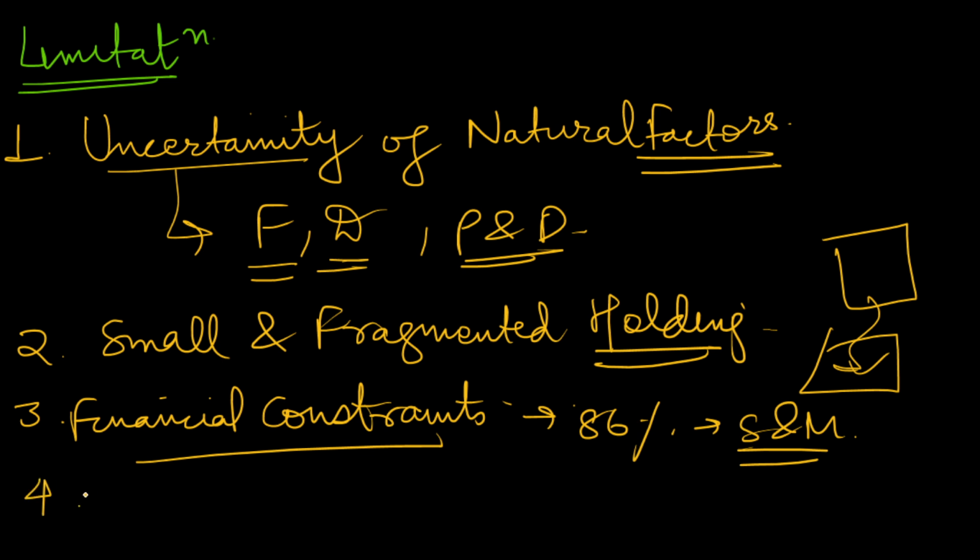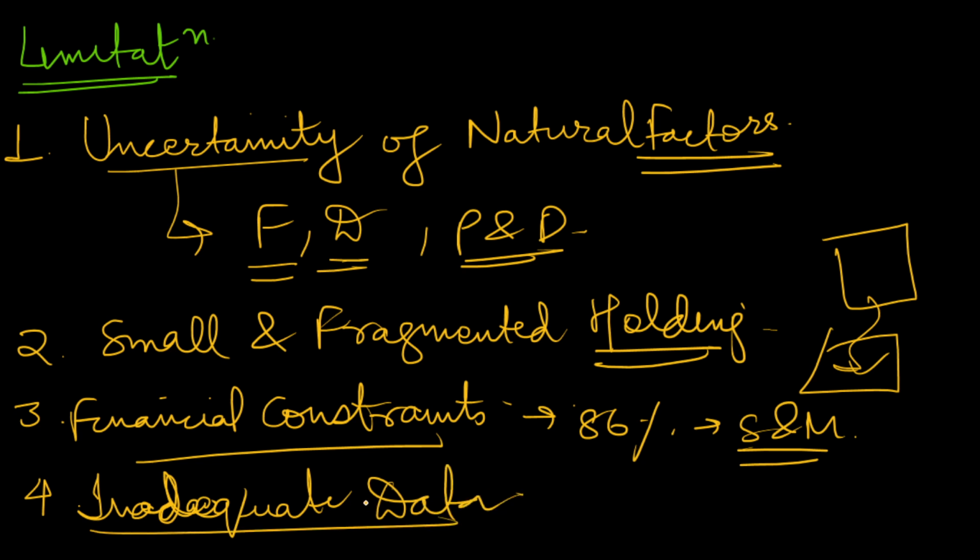Next, you can also mention inadequate data. Data is not adequate in India, and especially literacy among the farmers is also a major problem. They are not able to avail the data. We talk about market information, we talk about market intelligence, but all these things are not available to farmers, which acts as a hindrance in planning. So this is also a major problem.